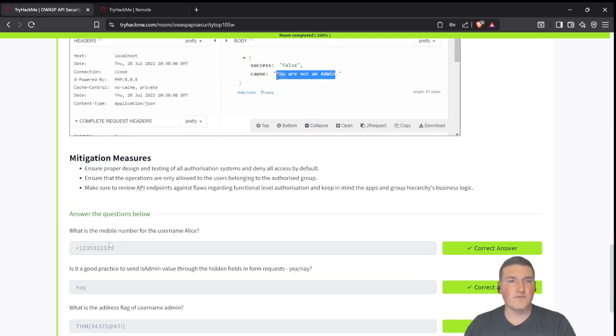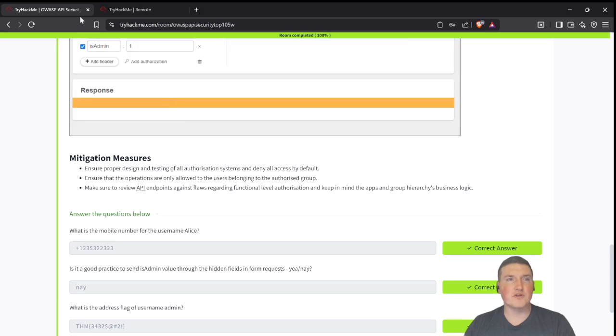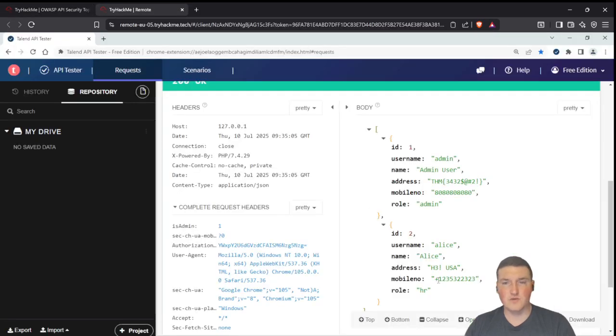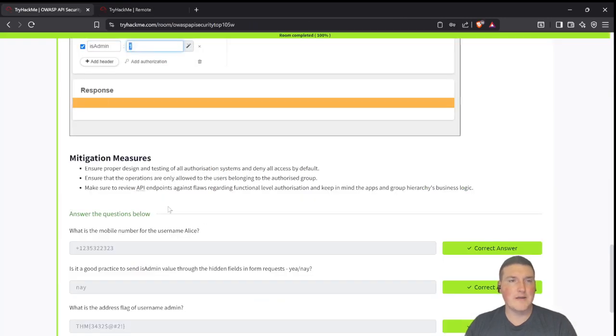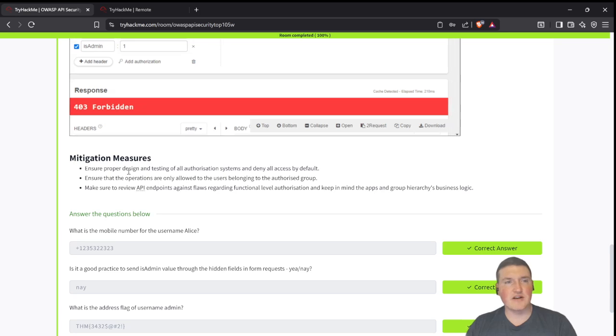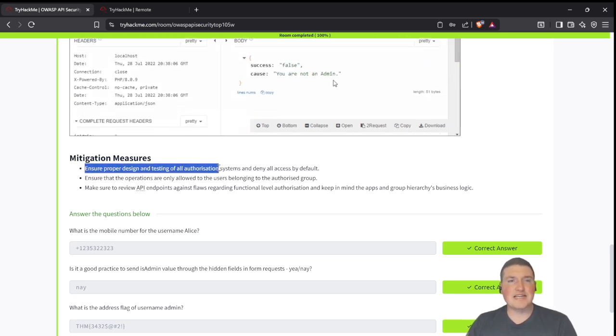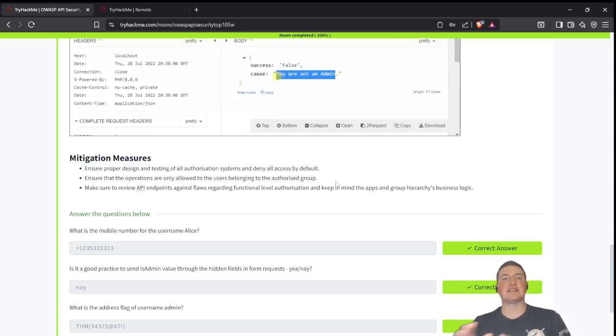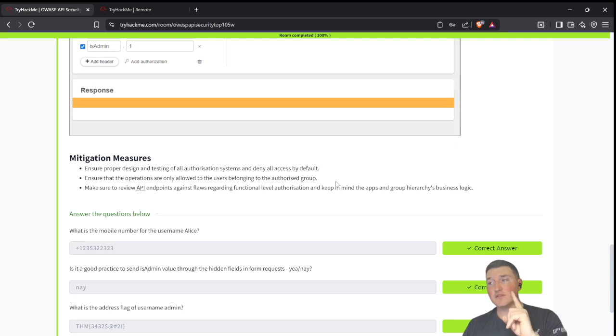All right, so what is the mobile number for the username Alice? Well, right there, 12353222323. Mitigation measures, I never covered that. So ensure proper design and testing of all authorization systems and deny all access by default. That's key. Deny all access by default.